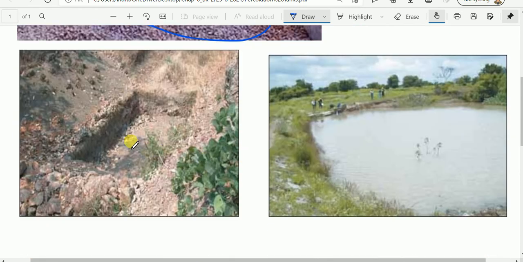And this is another one, where digging is done, however rainwater is not collected or absorbed, and this is another example of a percolation tank. Water here will be infiltrated downwards and will be recharged in the aquifer.